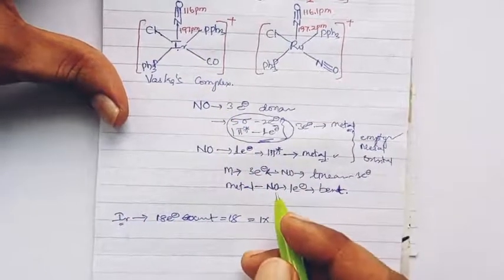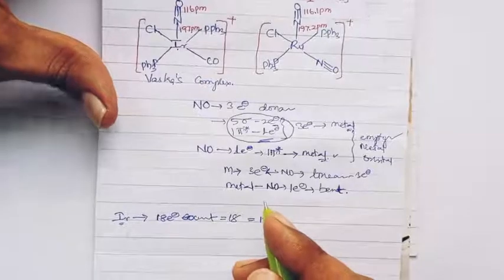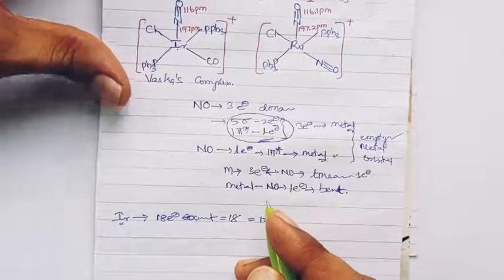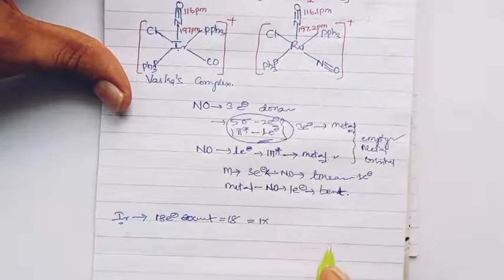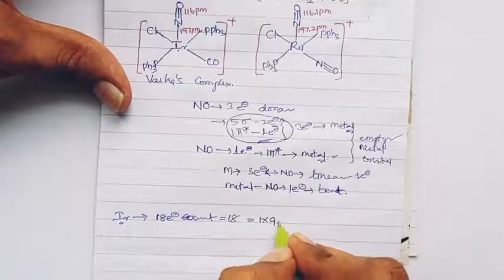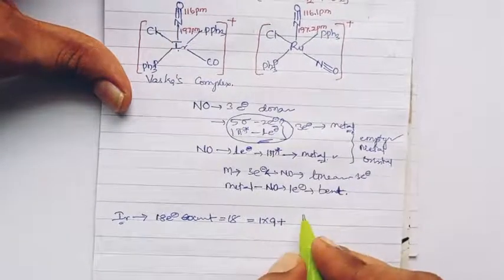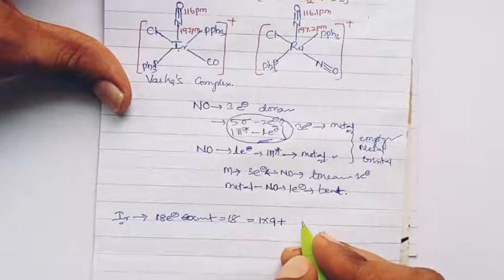Iridium is a cobalt group metal, so it has 5d7 6s2 electrons. In total it carries 9 electrons, plus the ligand number times the ligand donating electrons.